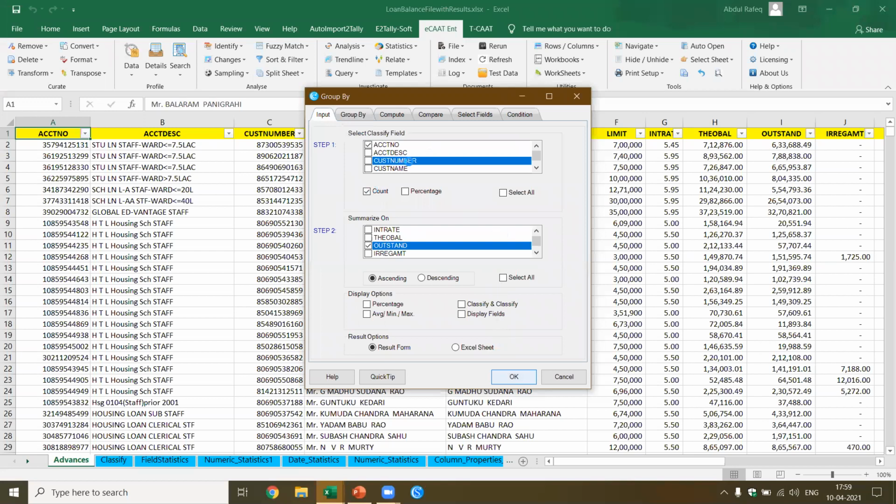Like what you did in classify, this group by function is similar. So where do you apply group by? Where you're not sure whether it is a character field or a numeric field, so you're not bothered.